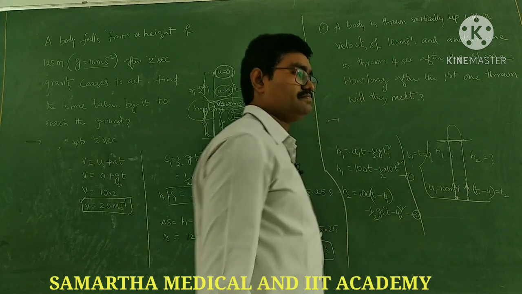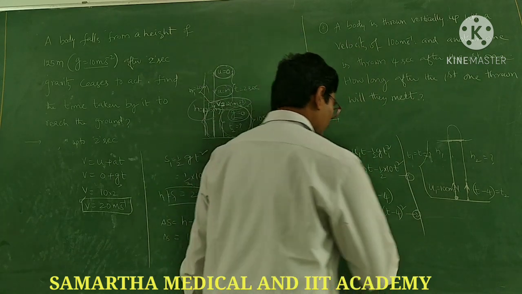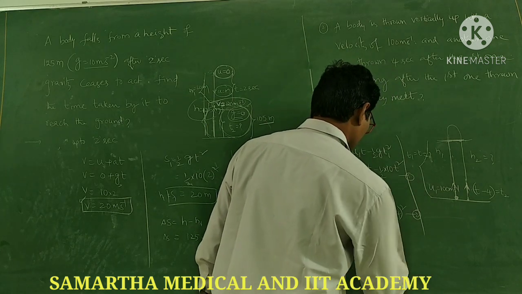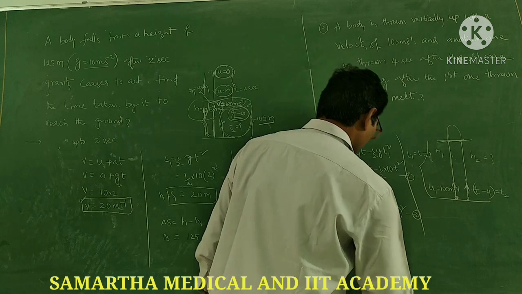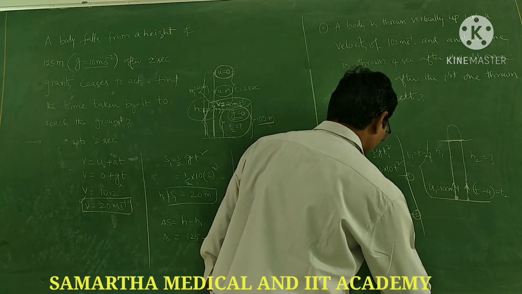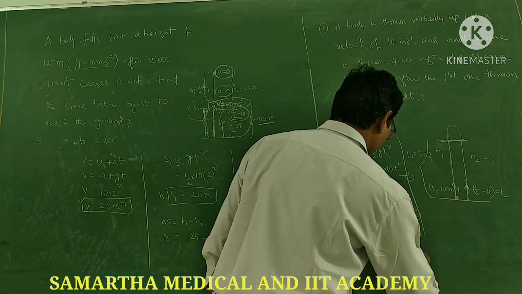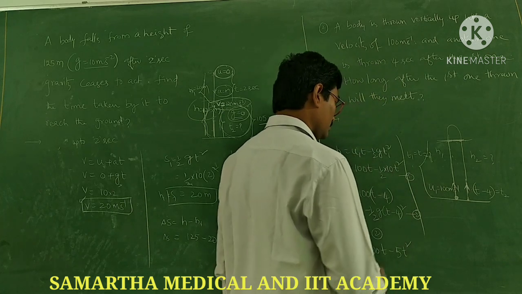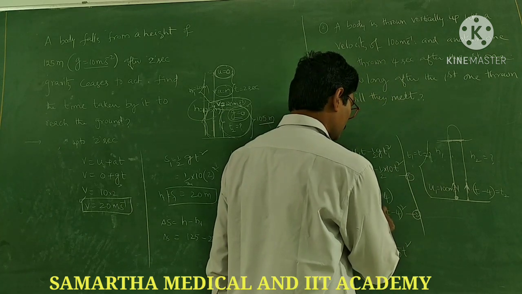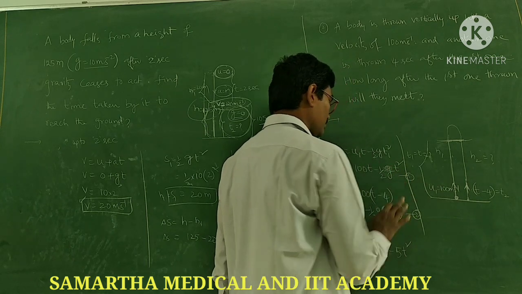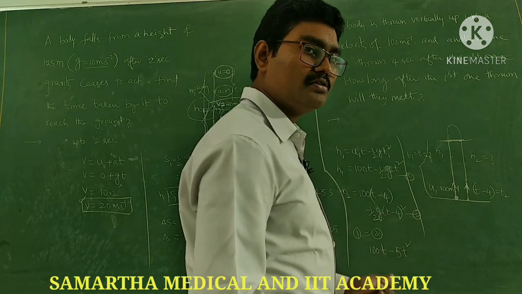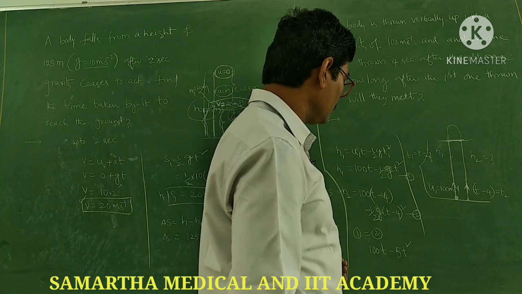Equate 1 and 2. 1 is equal to 2, so 100t minus 5t square is equal to the other expression. For equating, just leave it as half g t square, no problem. Later we can substitute. Student: Sir, the distance covered is equal for both?